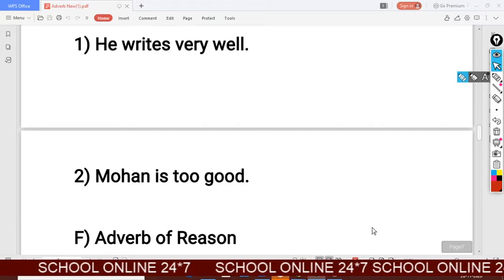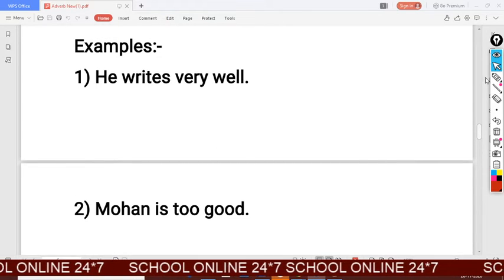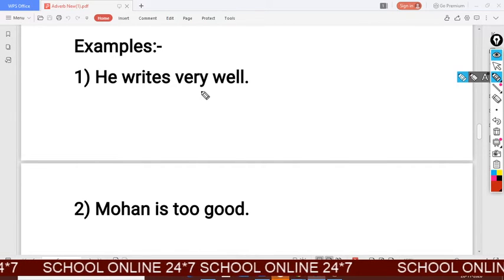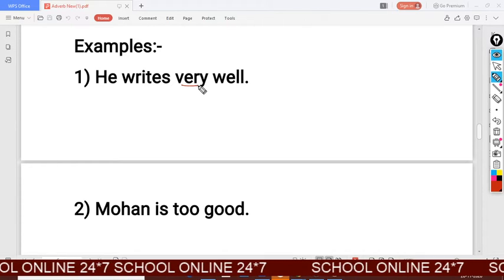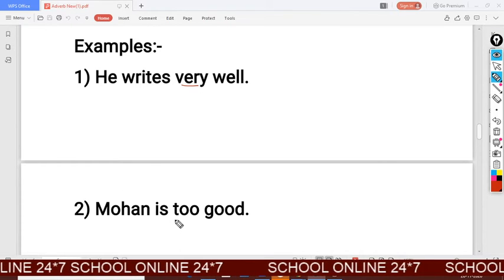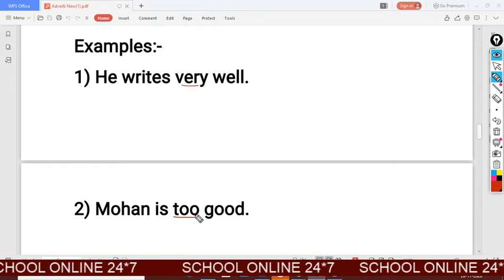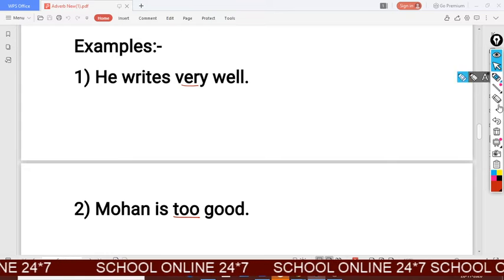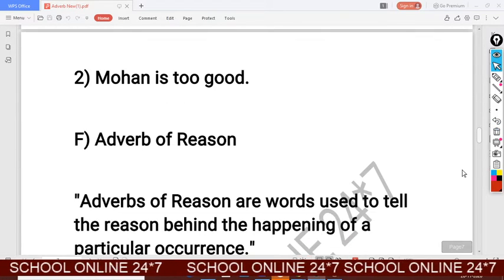Look at the example. He writes well. How does she write? She writes well, but how much? Very well. Mohan is good. How much is good? Too good. So these are the use of adverb of degree.